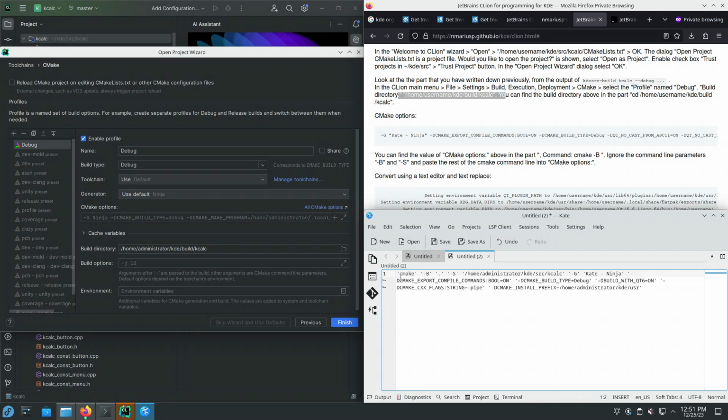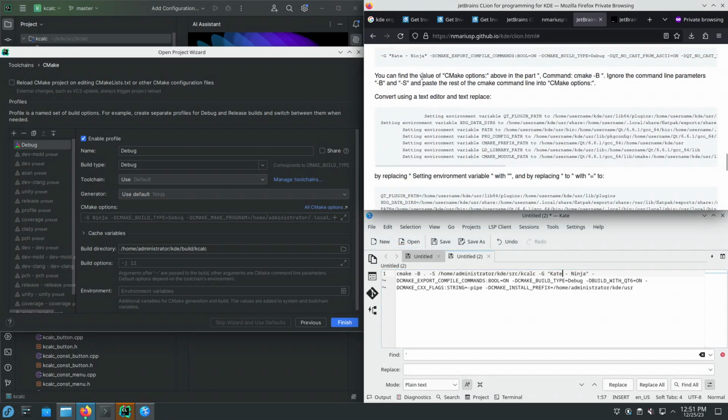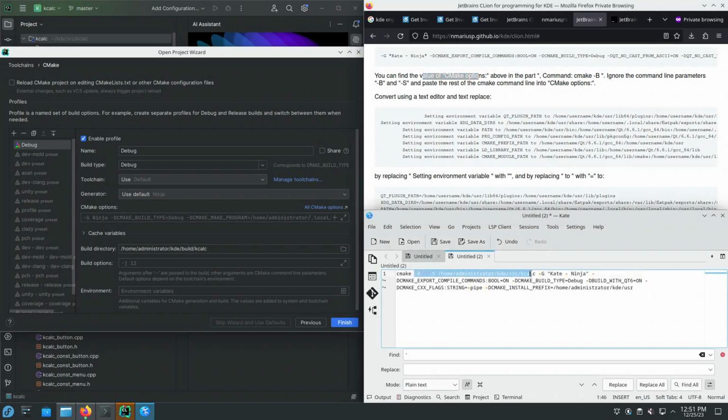So for instance, from bash. So for that, we're going to replace all of these things with nothing. And since this is just one command line argument, kate space minus space ninja, and contains spaces, we're going to wrap it in double quotes. The other possibility is to not use double quotes, but escape all of the spaces with backslash. Okay. So it says look at the command line, which I did, and ignore just two of the parameters, so minus b and minus s.